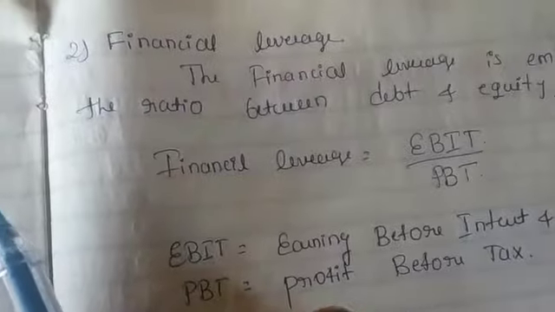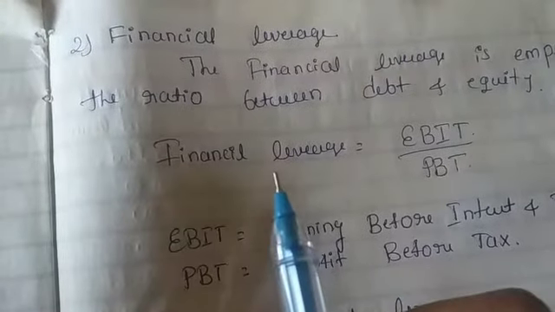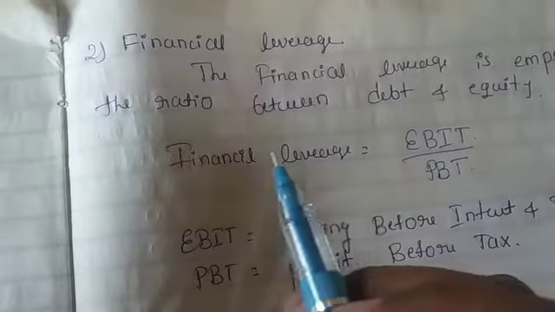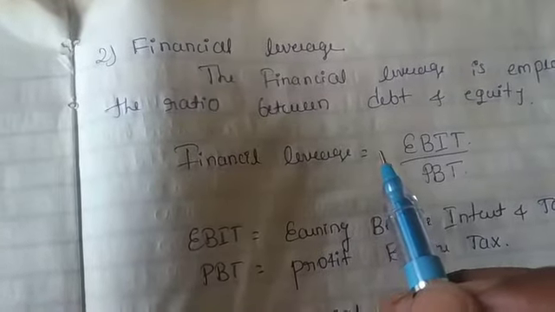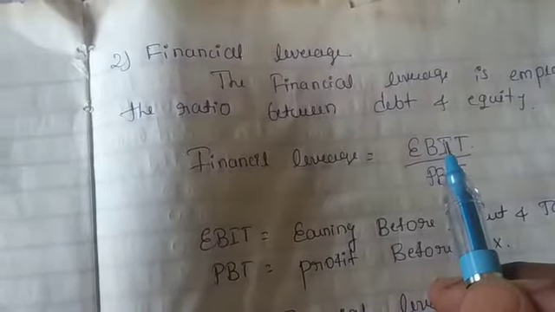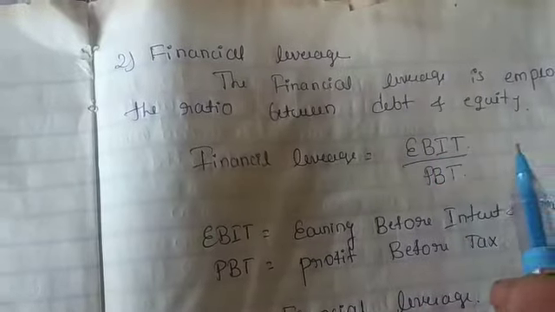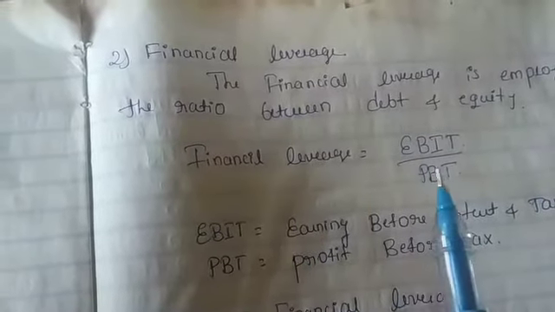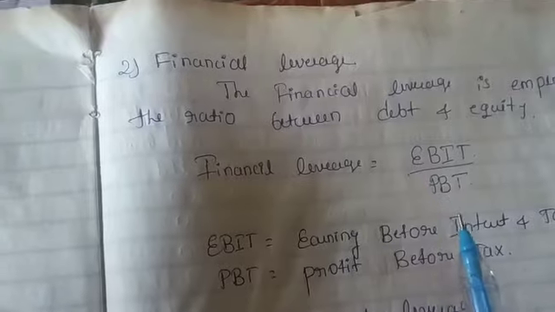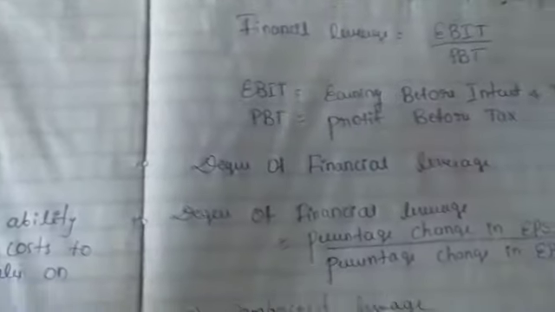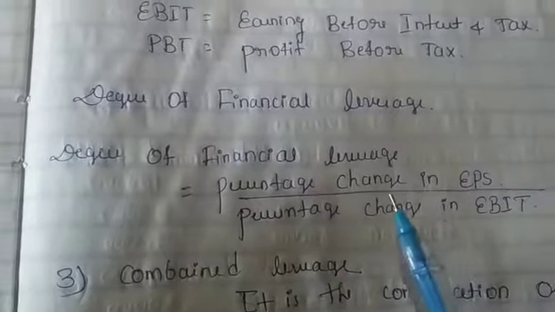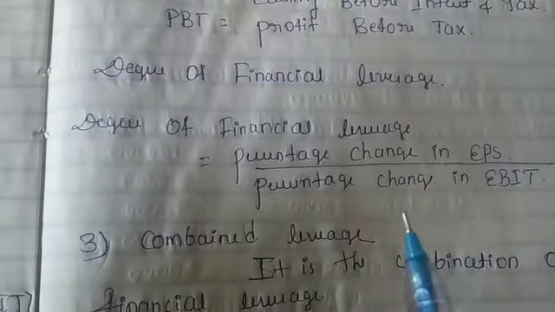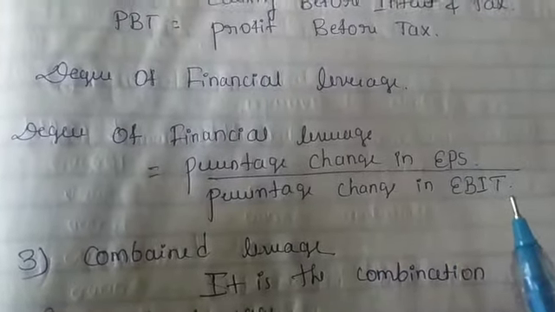Then I will explain about financial leverage. Financial leverage means what? It is a change in earnings per share due to change in operating profit or EBIT. Here the formula is EBIT divided by PBT. So degree of financial leverage is percentage change in EPS divided by percentage change in EBIT.